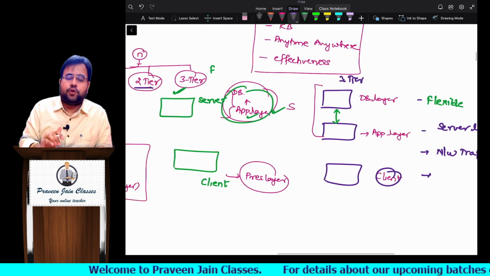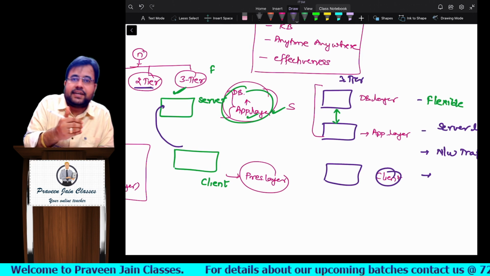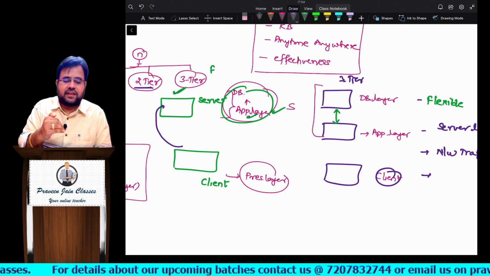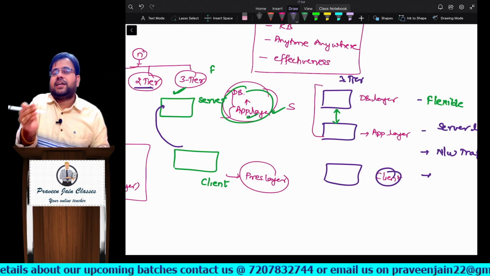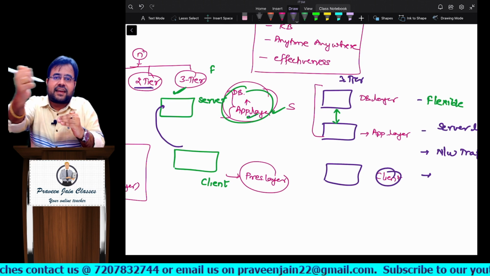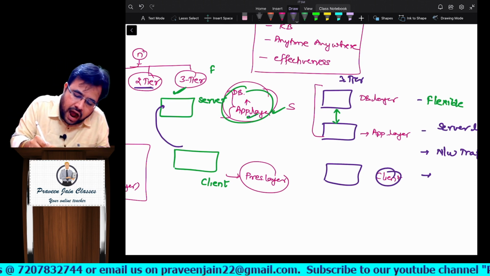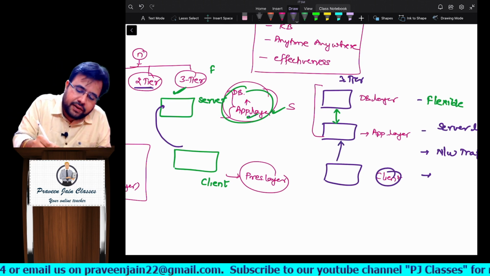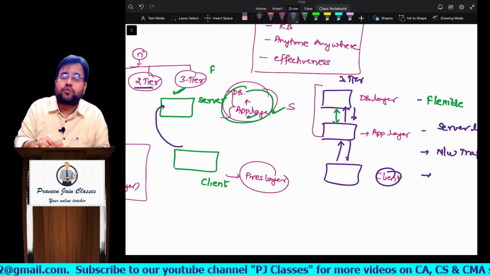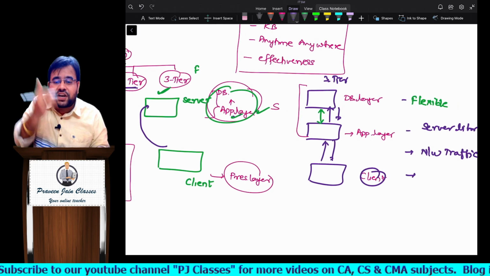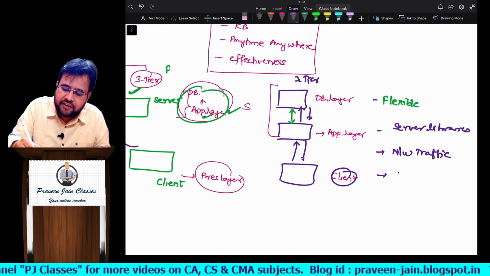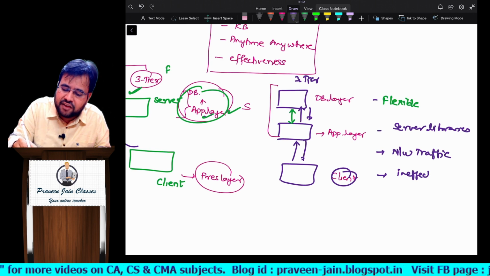Earlier what was happening in two tier, sir? Client will ask the data to server. Now can I say in the server the request has gone to the application layer, because application and database layer are sitting side by side, sir. So can I say easily we can extract the data from database layer. But here the application layer will request from database layer, will get from there, will get from here. Can I say where it is taking more time to retrieve the data, sir? So can I say it is happening in three tiers. So if at all we can say this is a bit ineffective, sir.